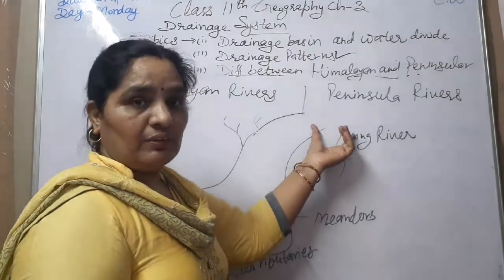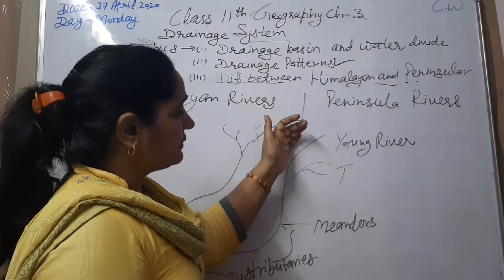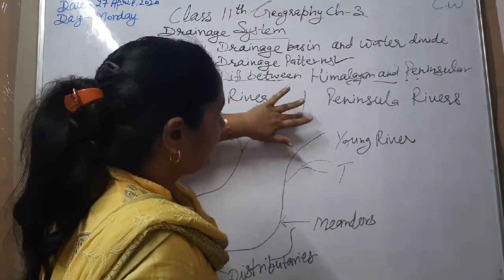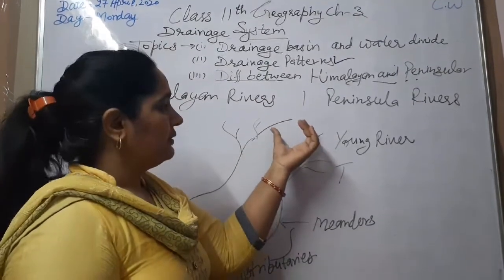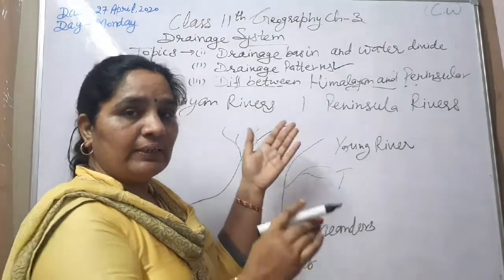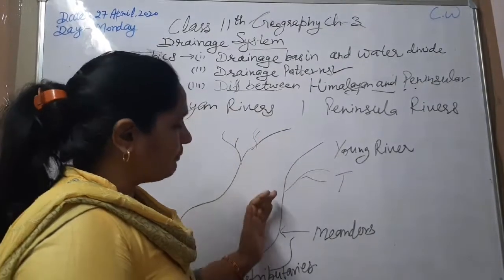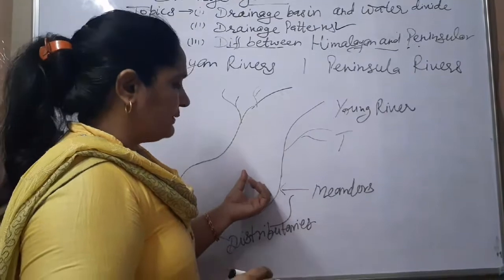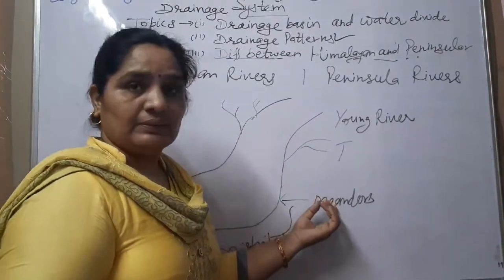In the young stage, at the place of origin, the river has more flow and a narrow shape. When it enters the plains, it deposits sediments and forms meanders.